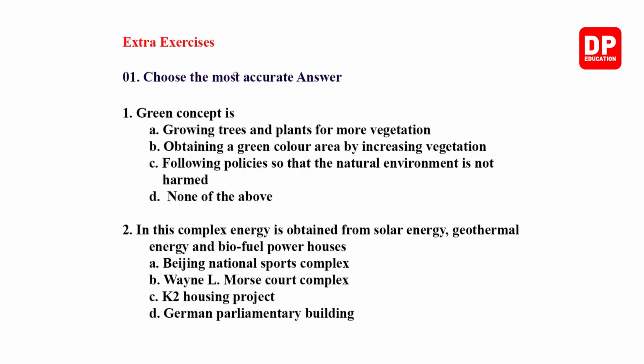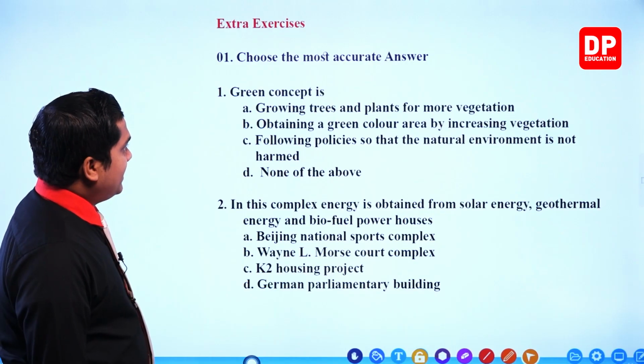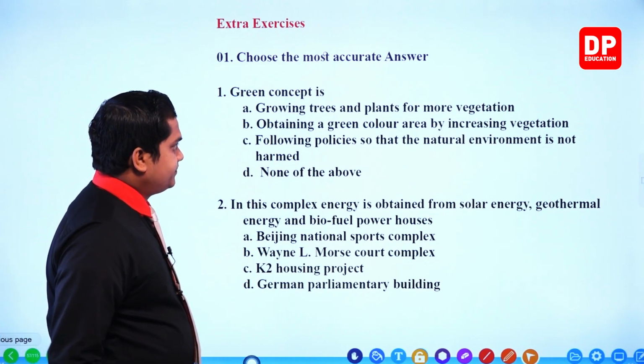Right. The first question given: green concept is growing trees and plants for more vegetation, obtaining a green color area by increasing vegetation, following policies so that the natural environment is not harmed, or none of the above. You have to select the most accurate answer.